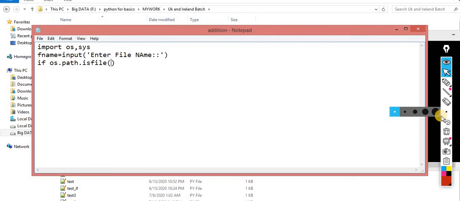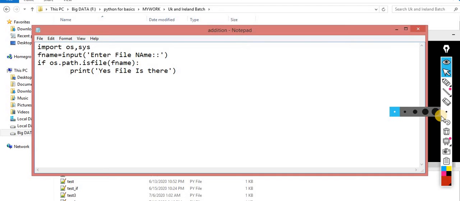So I have to pass over here the fname. If the file exists over here, then I have to perform the operation. I'm just printing it: yes, the file is there.